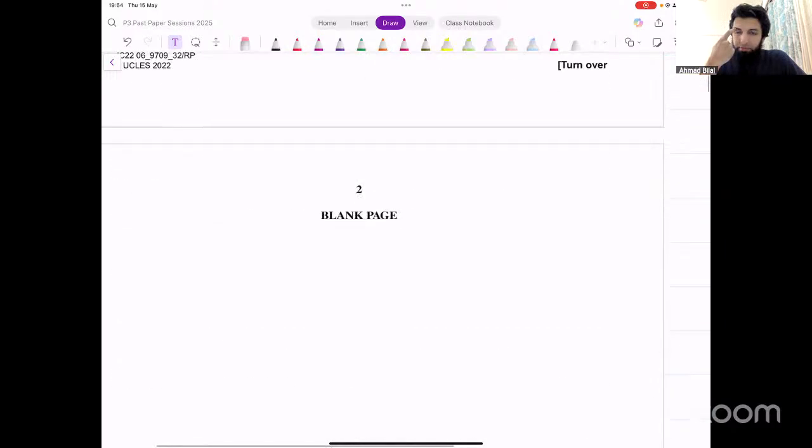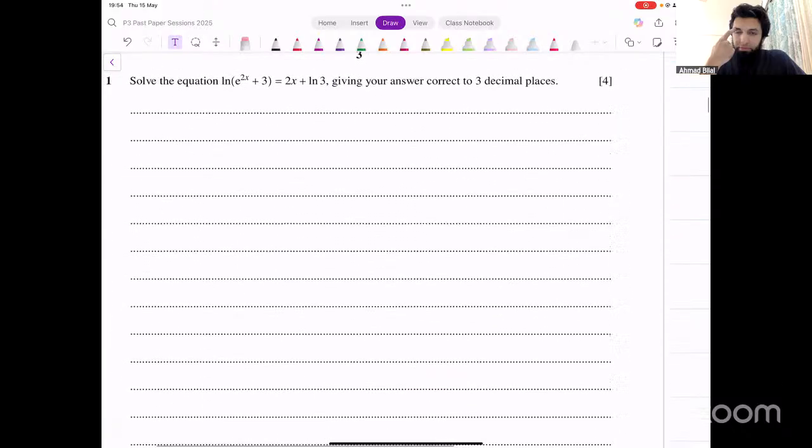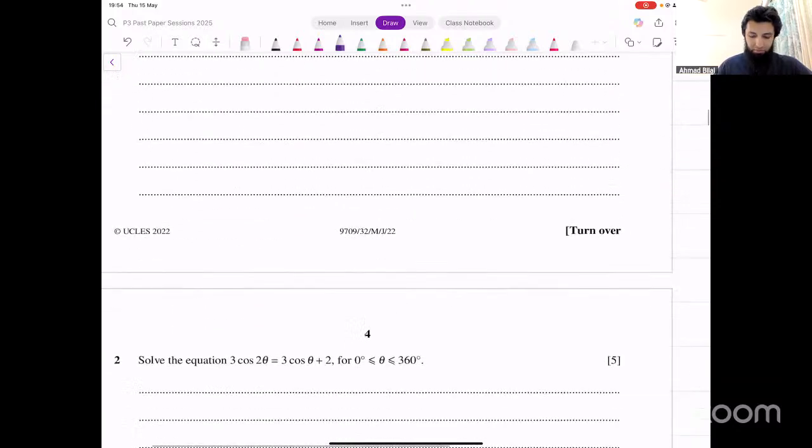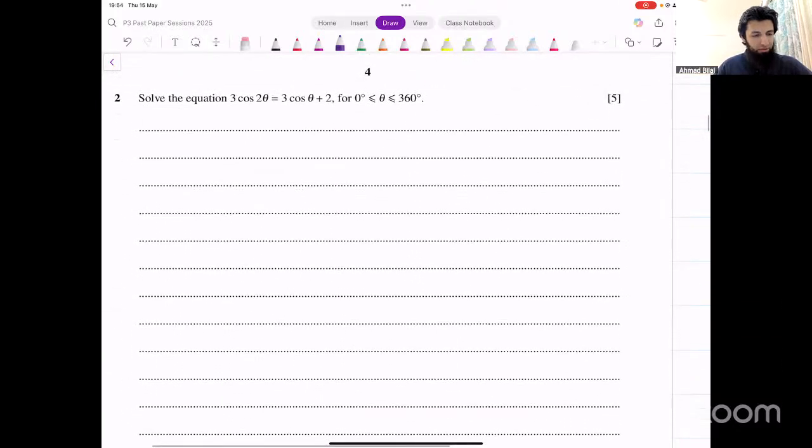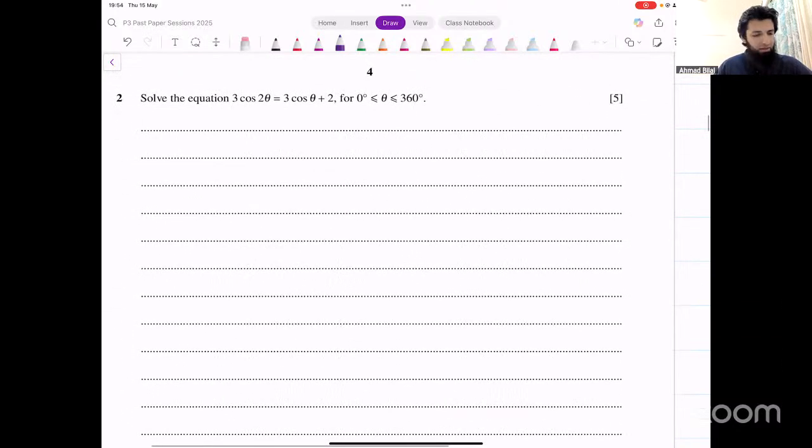Okay. The first one is fairly straightforward. No one has asked about this. Question 2, why? Why question 2? There's nothing complicated here as well. You can actually do this.